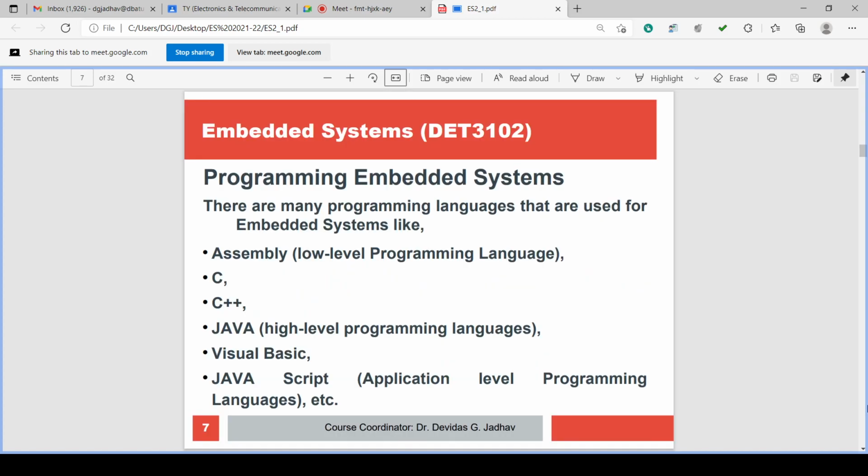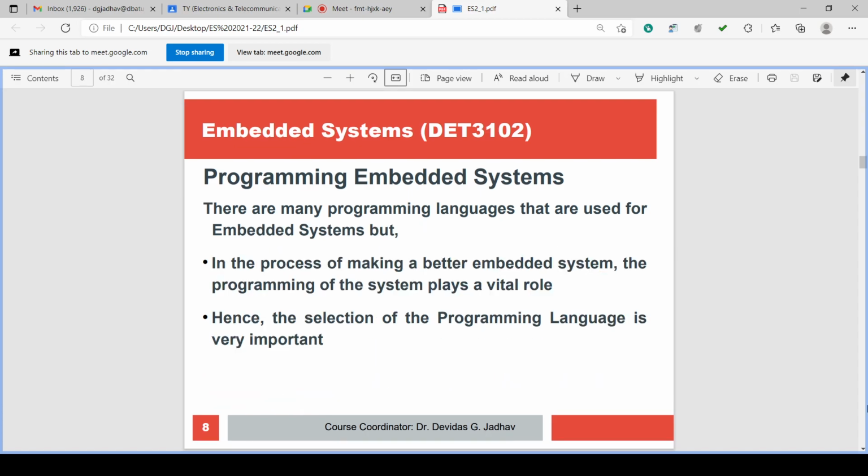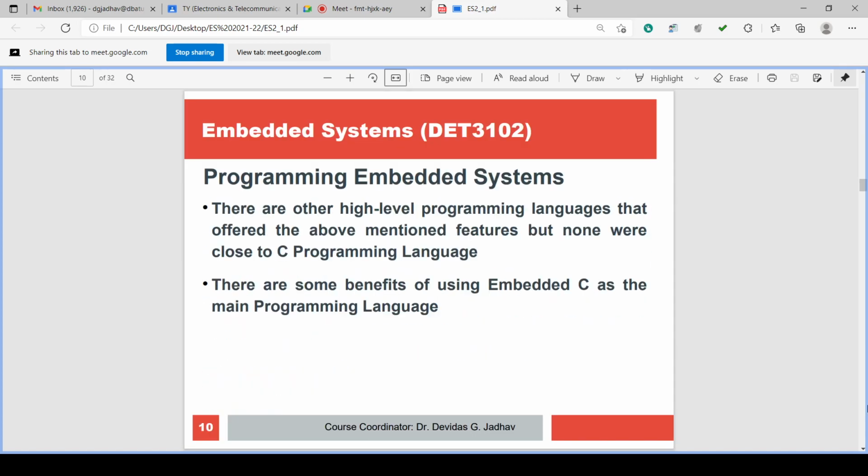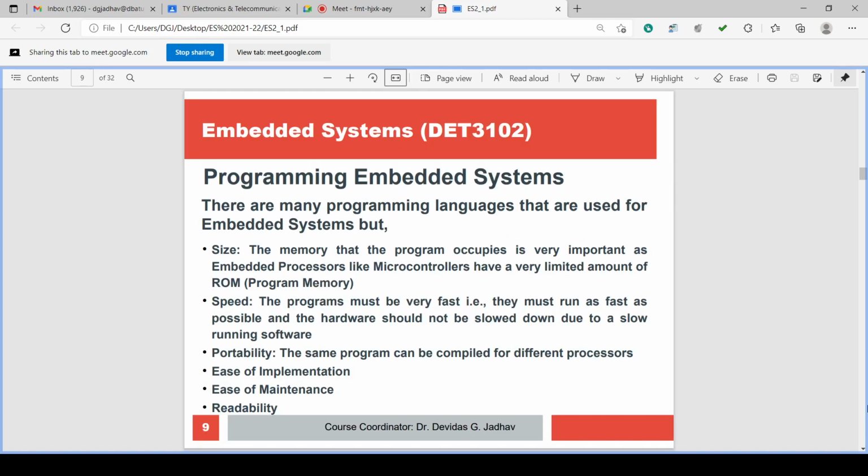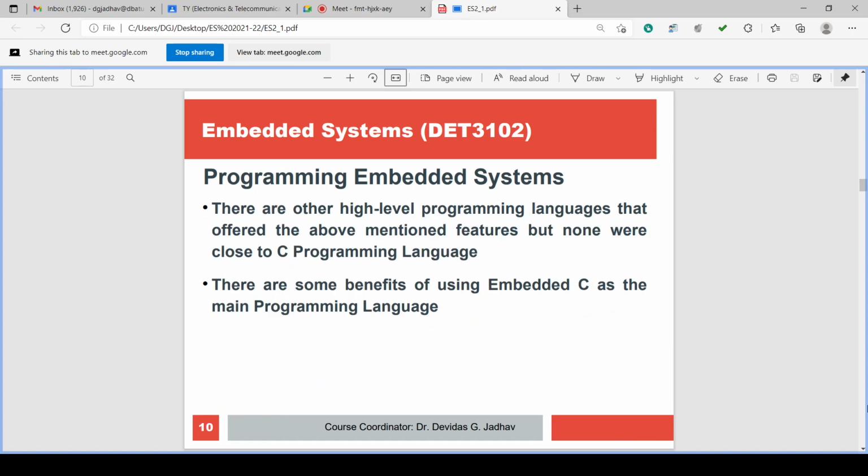That's why the other languages, C, C++, Java, Visual Basic, JavaScript are there, but among them C is better. These are some of the parameters we considered for selecting the language for embedded system, and from actual C the embedded C is derived.